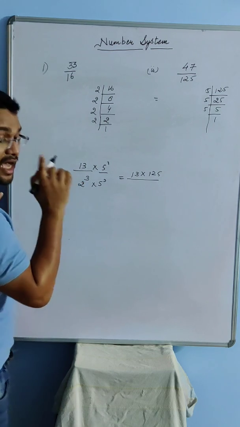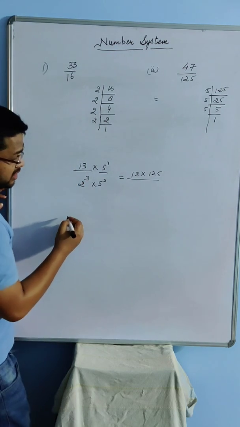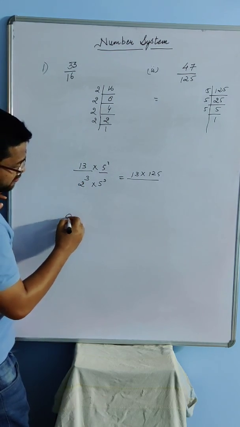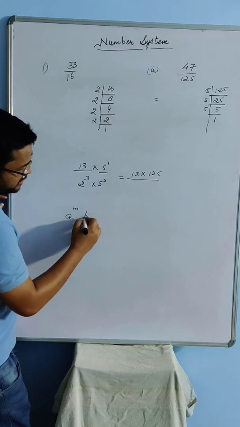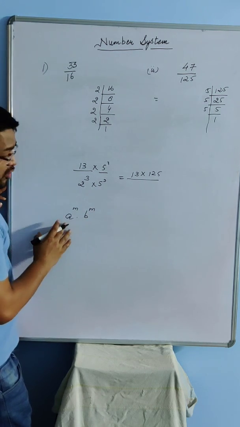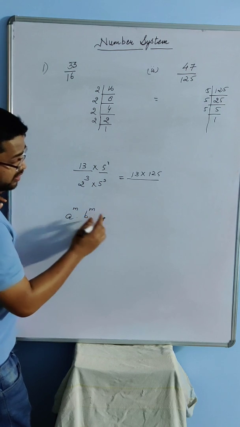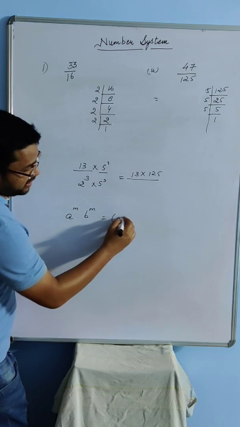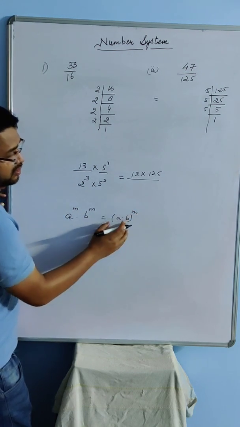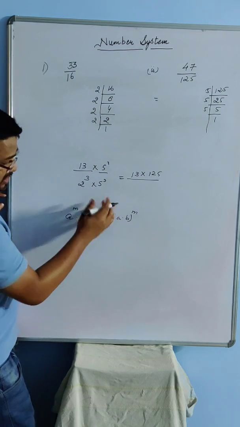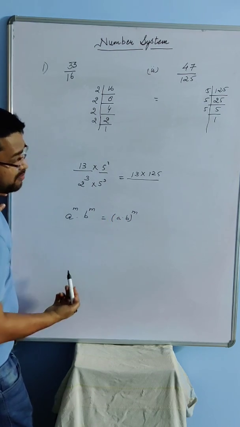Now I hope all of you remember one of the exponential identities: if a to the power m into b to the power m is there, two different numbers with the same power, then these numbers are multiplied and the power is taken common for both. Similarly, I have two different numbers with the same power.